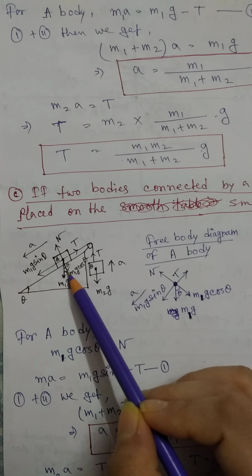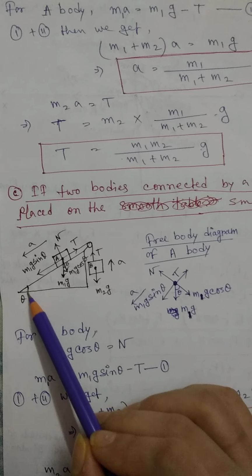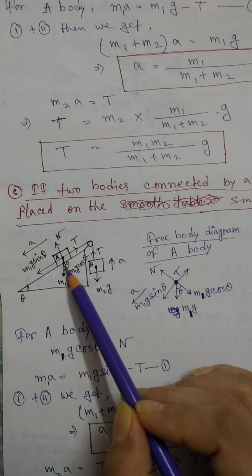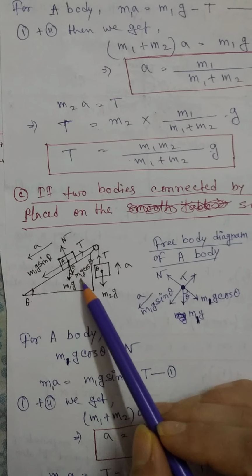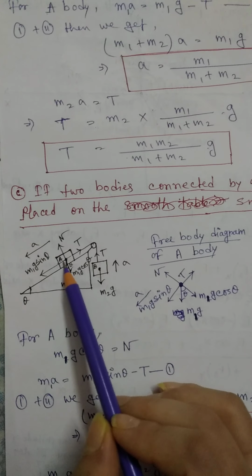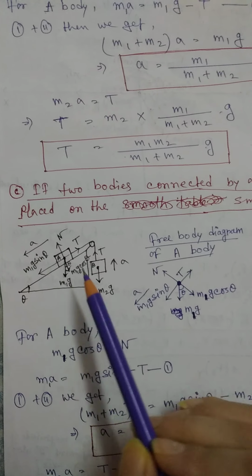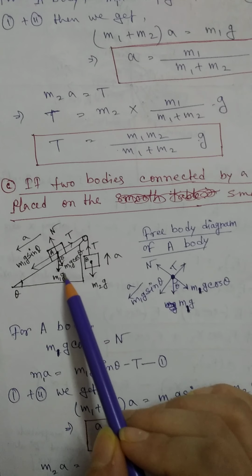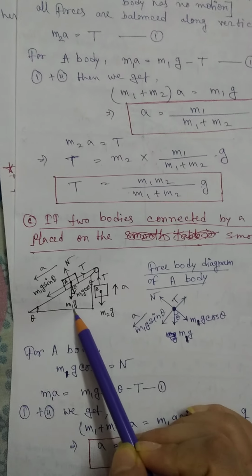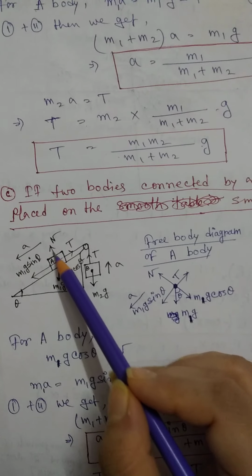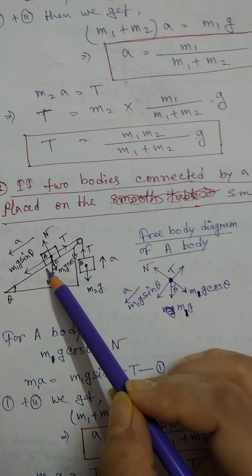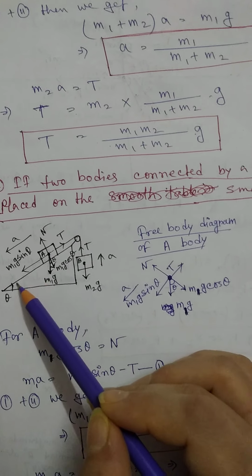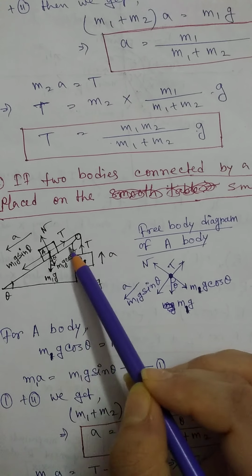One component is along this side, because if this inclination angle is theta, then this angle is also theta. This component is m1g cos theta, and this component is m1g sin theta. These two are the components of the m1g vector, and along this direction the normal reaction acts. We know the normal reaction is always perpendicular to the connecting surface.